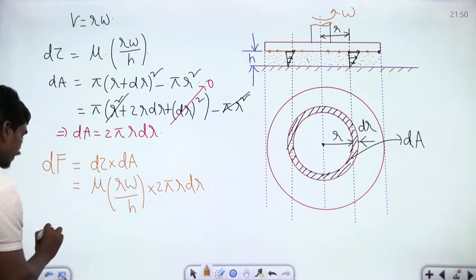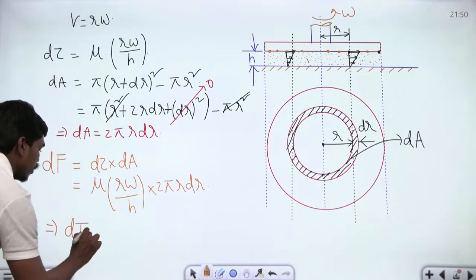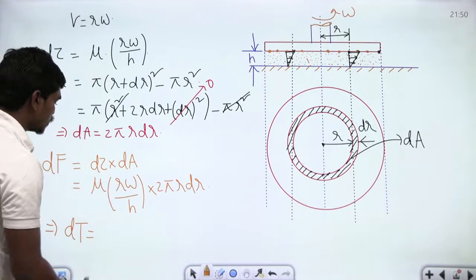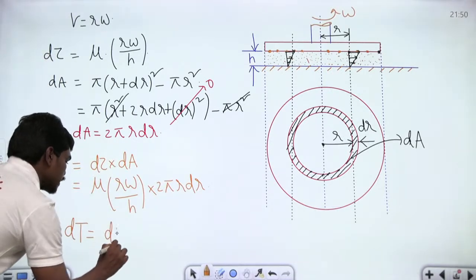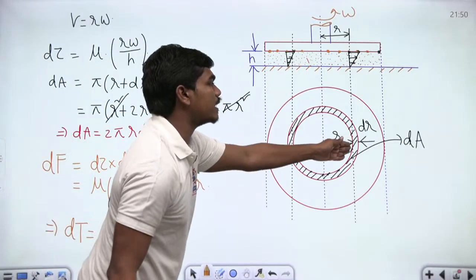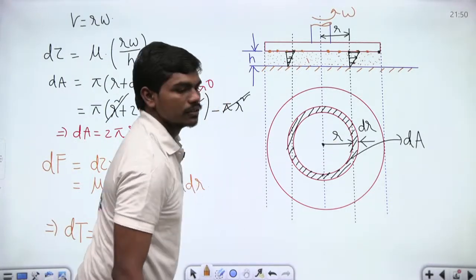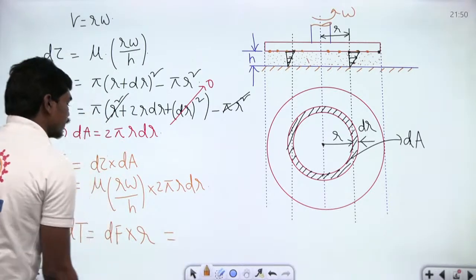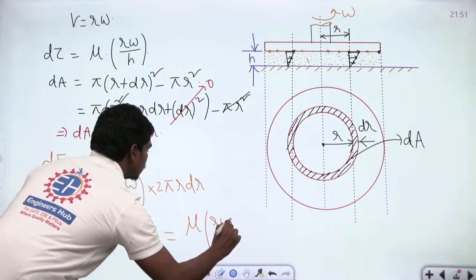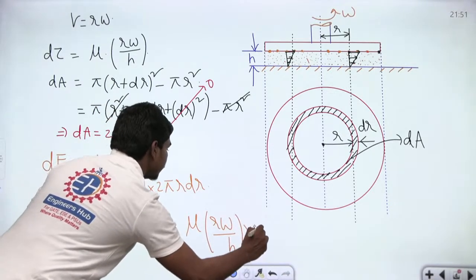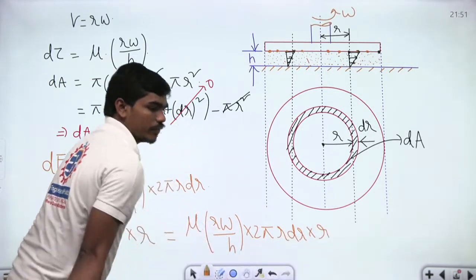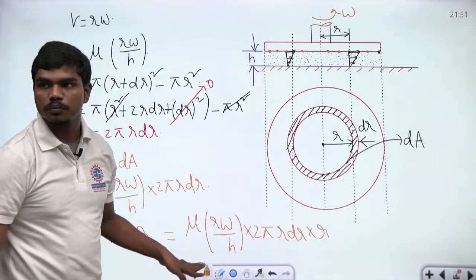So this is your smallest shear force that's acting. Now, can you tell me what is the small torque that will be acting on this disc? Small torque is nothing but this small force into the radius at which this force is acting, and definitely if this is the elemental area, then this force acts at a distance r, correct? So this is equal to, if you multiply one r in excess, mu times r omega by h into 2 pi r dr into r.